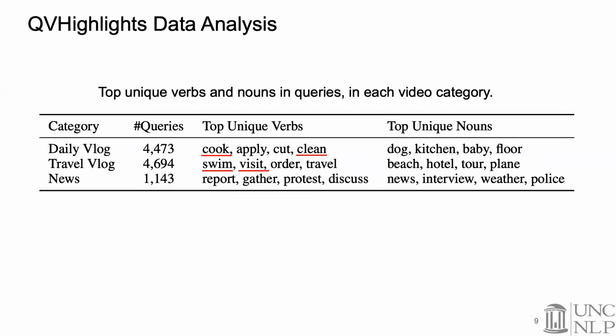Here we show the top unique verbs and nouns in the collected queries in each video category. We notice queries in different video categories typically have different unique words. For example, in daily vlog, there are more actions and objects about daily activities, such as cook and clean, while for travel vlog, there are more words related to travel, like swim and visit.